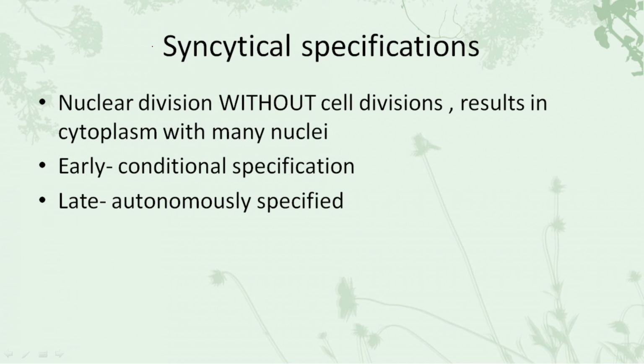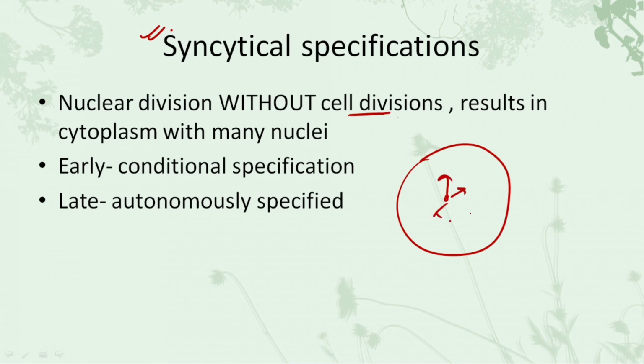The last point is about the syncytial specification. What does this mean? Syncytial is a technical term which means nuclear division without cell divisions. That means, let's consider we have this mass of cells. This mass of cells undergoes many divisions, but there does not occur cell division. There only occurs nuclear division, but the cells are not getting enveloped by the cell membrane. So the nuclear division without cell division results in a cytoplasm with many nuclei.